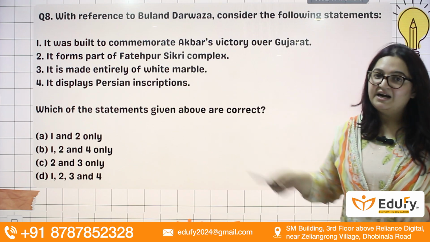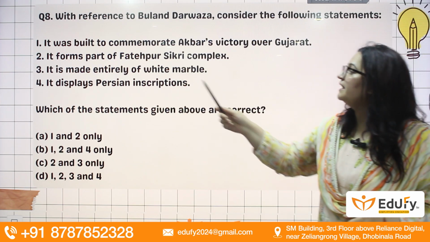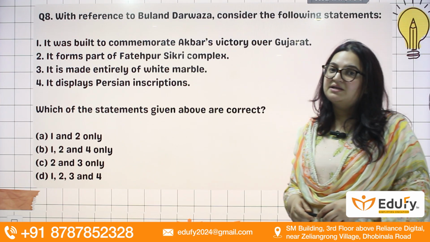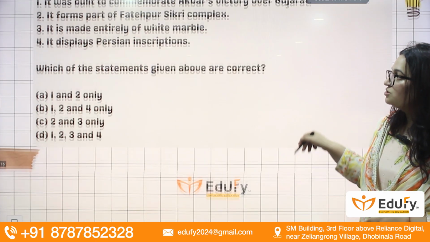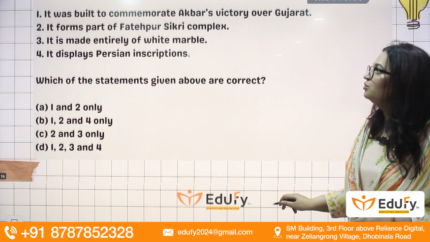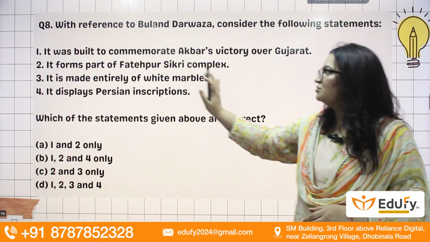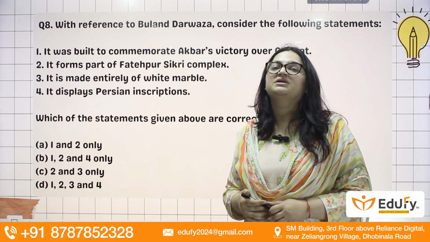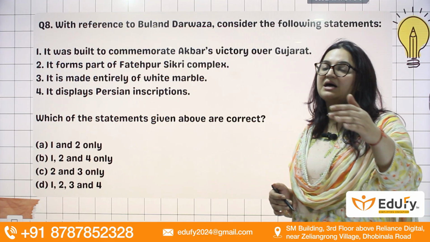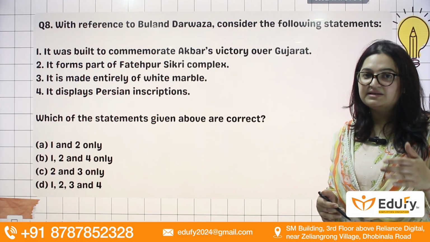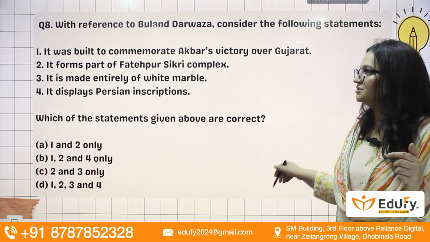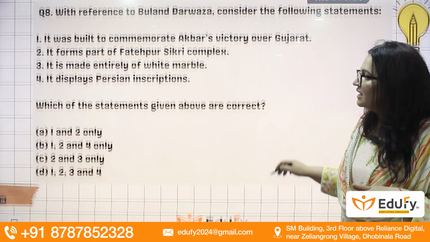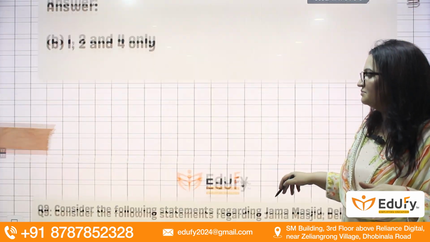It is made entirely of white marble. No. It displays Persian inscription. Yes, it does. So answer here will be 1, 2 and 4. So it is part of the Fatehpur Sikri complex. What other buildings are part of the Fatehpur Sikri complex? That you have to write in the comment section. So answer will be 1, 2 and 4, that is B.